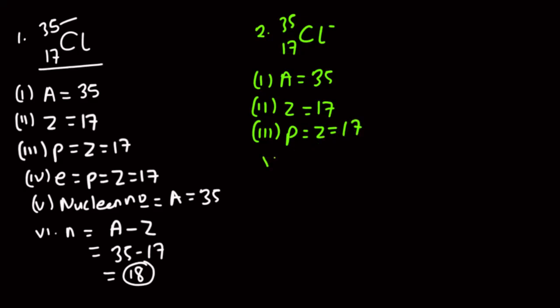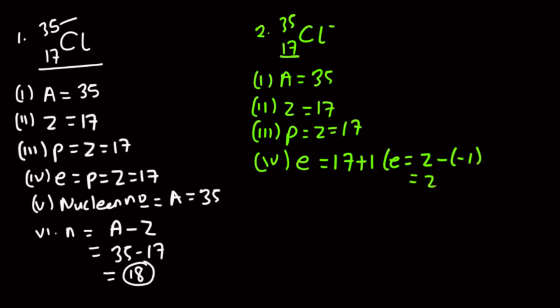The electron number, however, will change because of this negative. Remember, the electron number is given by the atomic number plus the charge, which is 1. Remember, it's the same as E is equal to Z minus 1 for the positive case, so here it will be Z plus 1. So that's why we have 17 plus 1. So that gives 18.